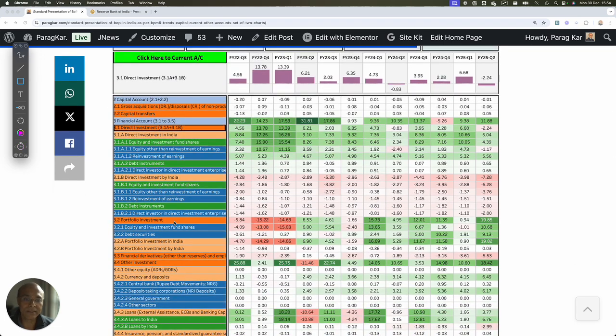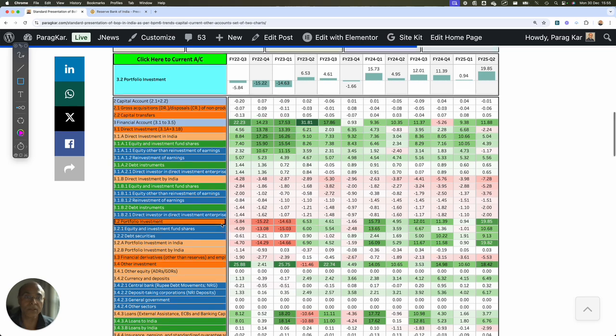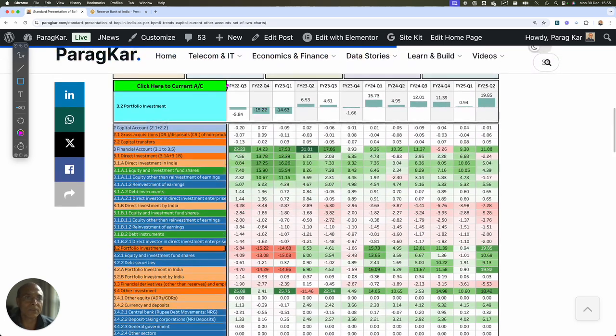Then we have got the other item, which is called portfolio investment. And this is pretty interesting and important. Portfolio investment is what? Investment in the stock market. Now here you will find the portfolio investment trend has been significantly better compared to direct investment. We have done roughly around $20 billion in the last quarter, which is FY 2025 Q2.